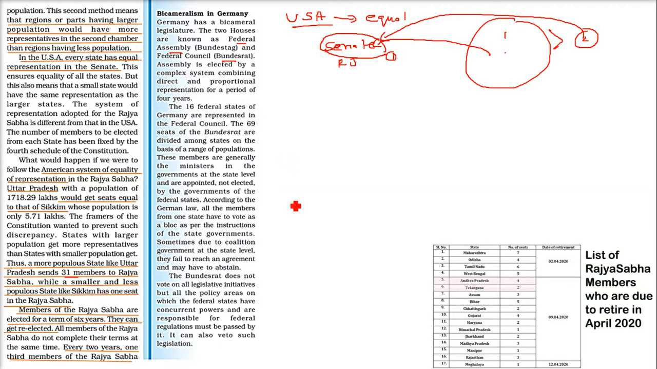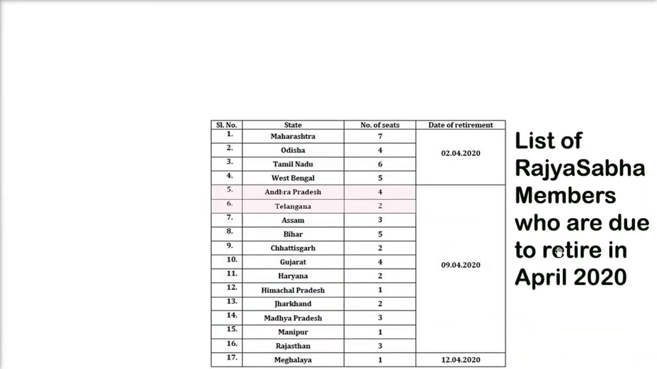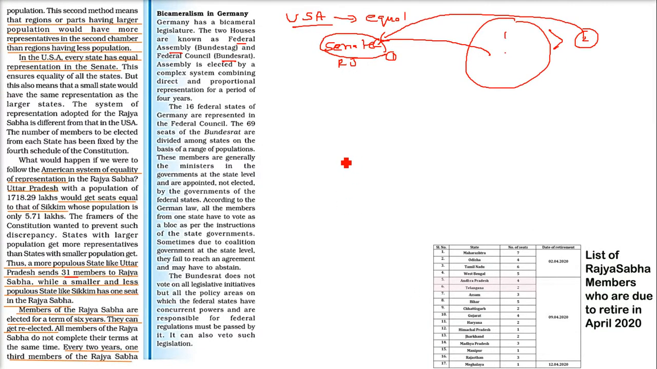Okay, I'll give one more example. Here is an example I have taken from 2020: the Rajya Sabha members who are going to retire in April 2020. If you just count them, this will be 1/3 of 245. So what I'm trying to say is, if there are 245 members, you can take 1/3 of this. This 1/3 of members retire every 2 years.